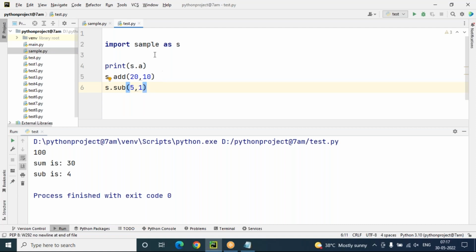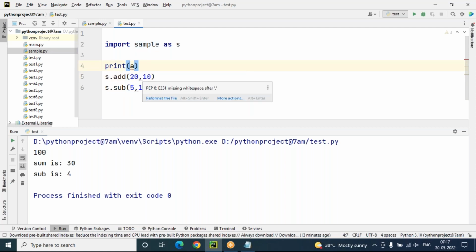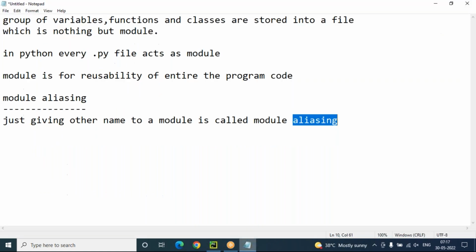Okay. So sir, I don't want to access with the alias name or module name. Can't we access directly like a, add and sub, without mentioning the alias name? Yes, it is possible. For that purpose we use the from import statement. The main advantage of from import is that whenever we use this statement for accessing modules, every time you need not use the module name or alias name; we can access members directly. That is the advantage of from import.